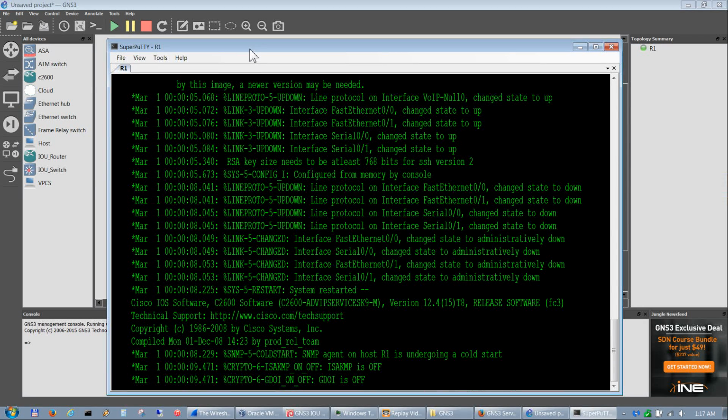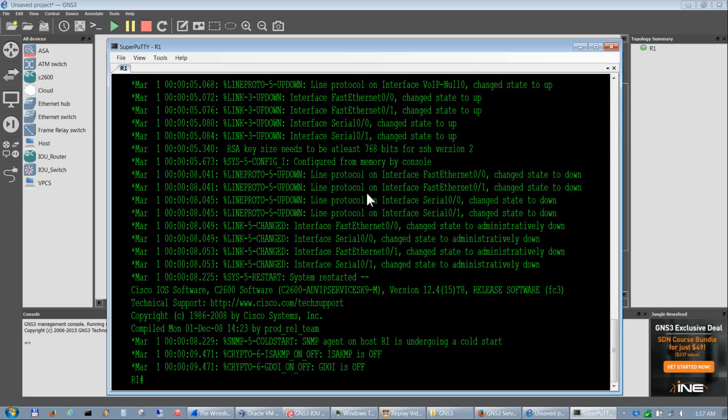So it looks like our router is fully loaded. Let's go ahead and hit OK, or enter I should say, and there we go. So we got our router.